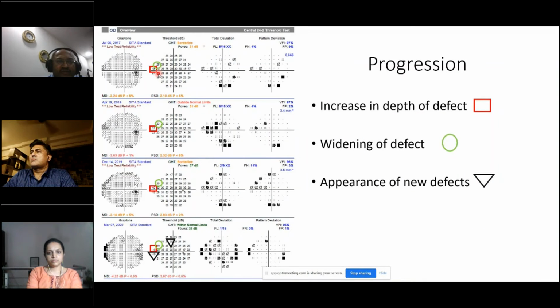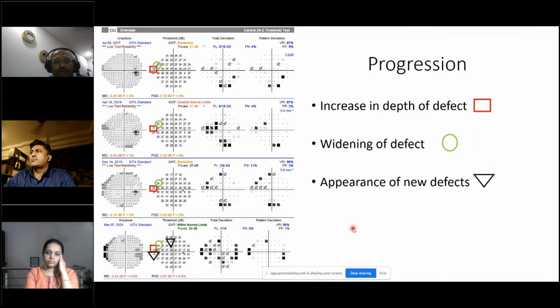Now it is also involving the adjacent area. So it is actually spreading. So start off with 25, then becomes 23, then becomes 20, and then becomes 19. And in adjacent points, new defects are also appearing. So for example, here, all of a sudden you have a defect which is 20 decibels. It was always 26, 27, 25, but all of a sudden it has become 20. That means a new defect has appeared.